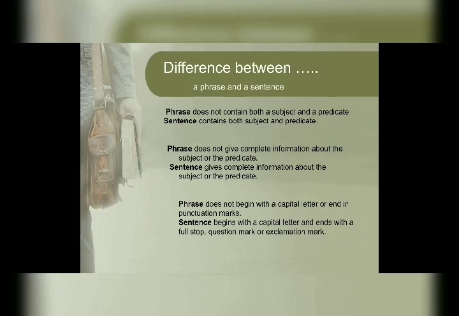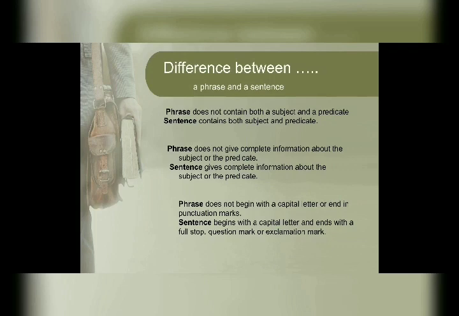For subject and predicate, you will have a full lecture next week, coming week. Fine. Next, a phrase does not give us complete information. That means it is incomplete. We have to add a few more words to make the sense complete. But a sentence always gives complete information.